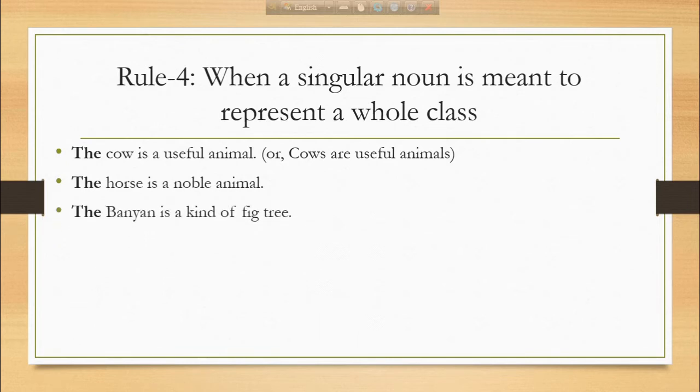When we say the banyan is a kind of fig tree, don't say a kind of a fig tree. Say the banyan is a kind of fig tree. So the banyan here indicates the whole class.